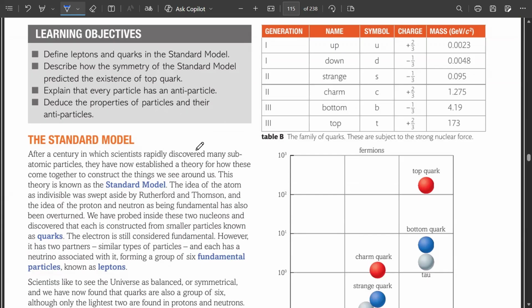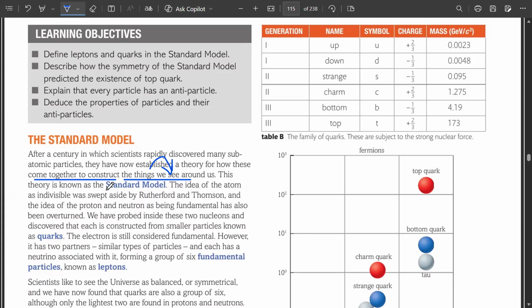After a century in which scientists rapidly discovered many subatomic particles, you have already studied the discovery of the proton, the discovery of the neutron, the discovery of electrons. Now they have established a theory for how all of these come together to construct the things we see around us, because all the things we see around us are made up of atoms, and all of it is matter. Matter is made up of atoms, and atoms are made up of the subatomic particles that we have discovered.